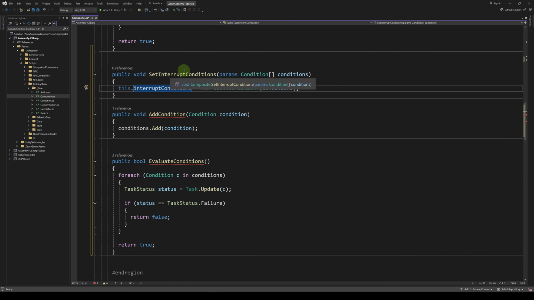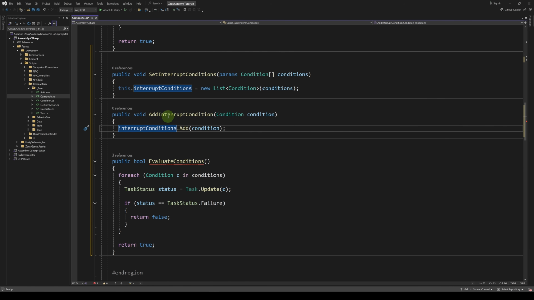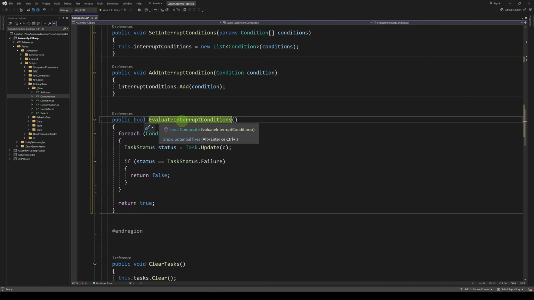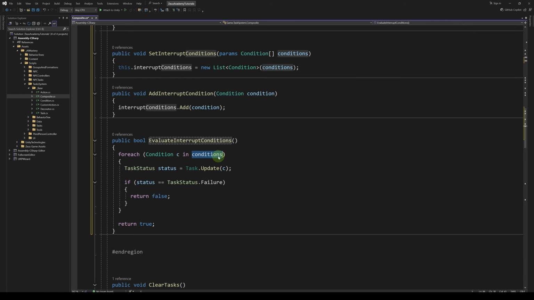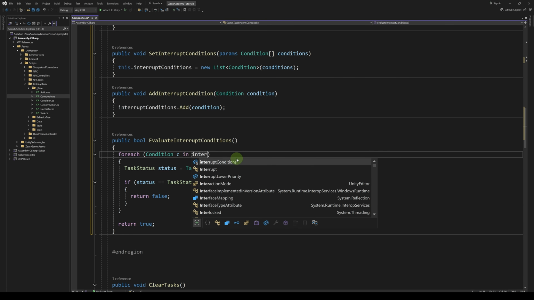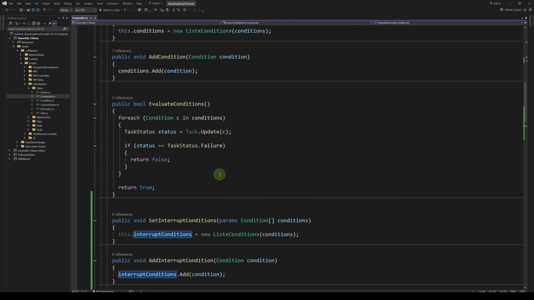So we're going to rename the first one to set interrupt conditions, and we're going to set our interrupt conditions here. Then we're going to rename add condition to add interrupt condition. Then we're going to rename evaluate conditions to evaluate interrupt conditions. And we're going to use interrupt conditions here instead of conditions. Our evaluate conditions method evaluates the conditions such that all conditions should be true. It's like using an if statement where we have condition 1 and condition 2 and condition 3.